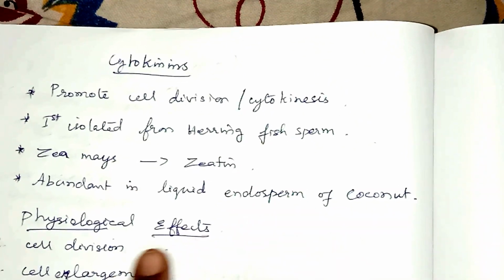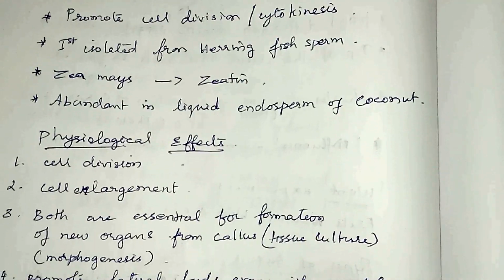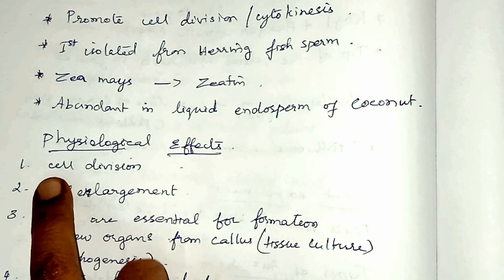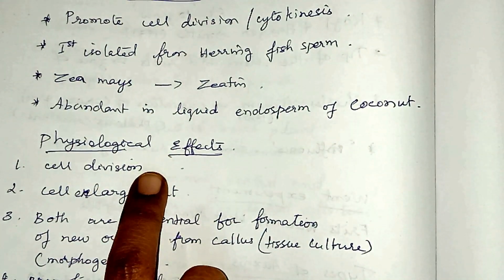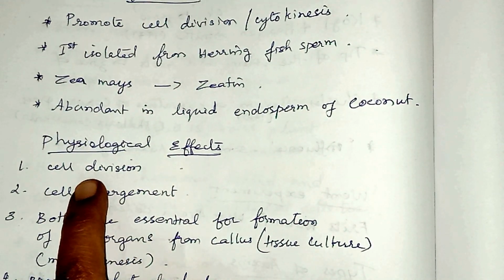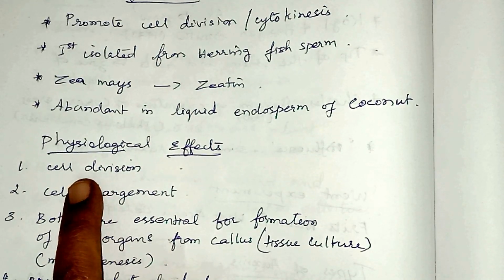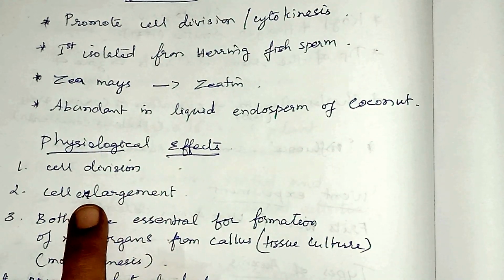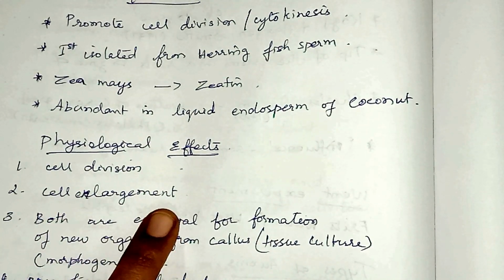Now let us see the physiological effects of cytokinin. The first physiological effect, which we have already seen, is that it promotes cell division. In the presence of auxin, which promotes plant cell growth, cytokinin induces cell division, and it is also responsible for cell enlargement.